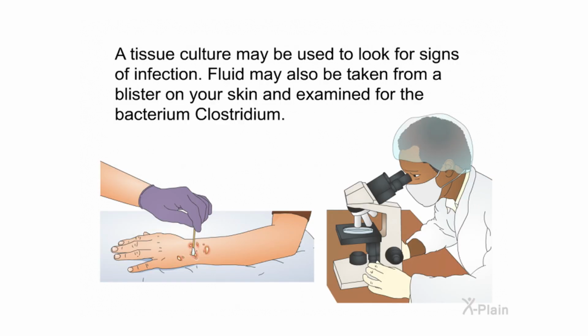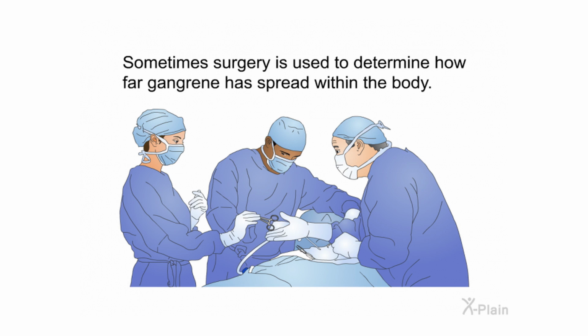A tissue culture may be used to look for signs of infection. Fluid may also be taken from a blister on your skin and examined for the bacterium Clostridium. Sometimes surgery is used to determine how far gangrene is spread within the body.